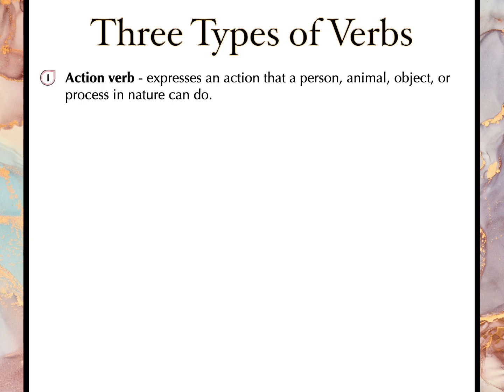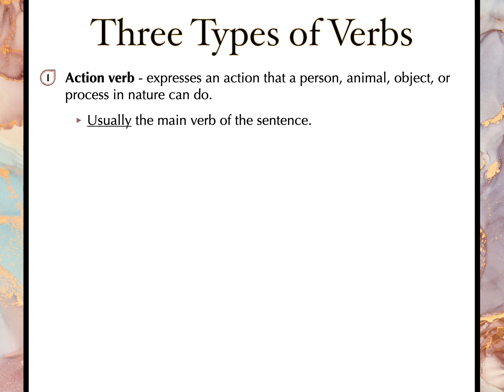So first is the action verb. An action verb expresses an action that a person, animal, object, or process in nature can do. Usually, an action verb is the main verb of the sentence. And action verbs tend to be the easiest ones to find in a sentence. They're words like drink, run, exfoliate.